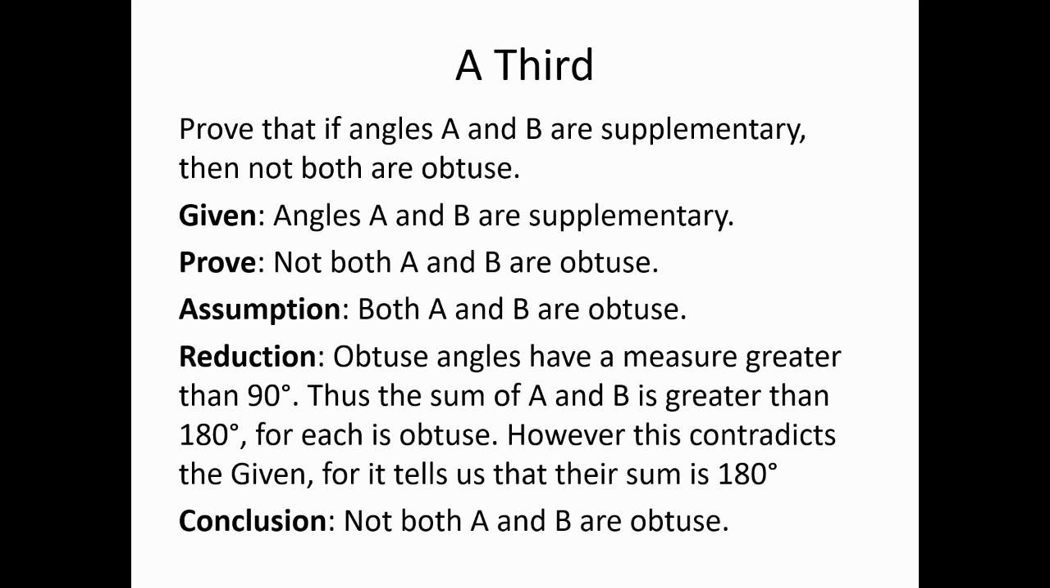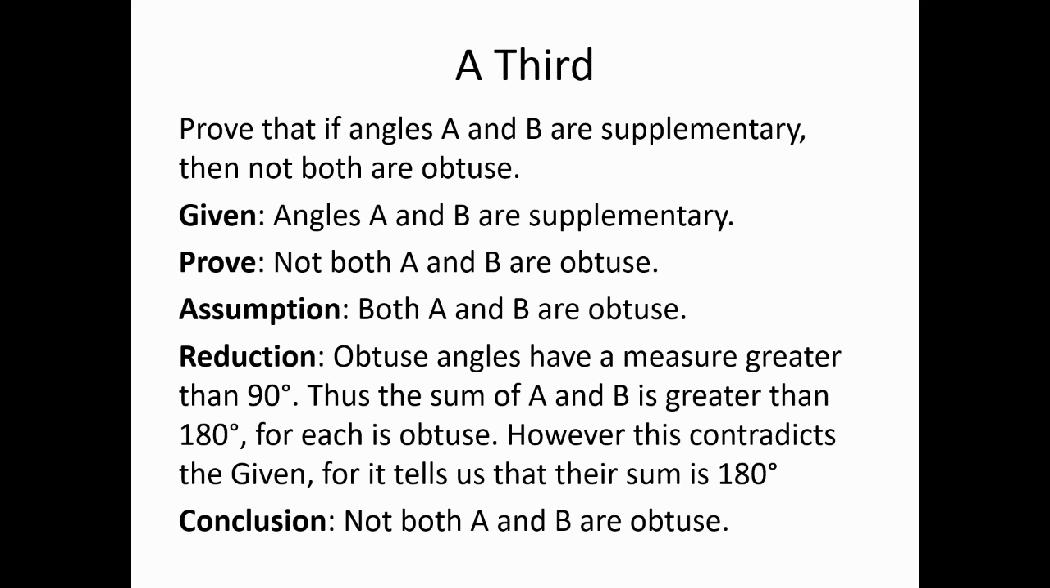And then let's think about what follows. Obtuse angles have a measure greater than 90 degrees. Thus, the sum of A and B is greater than 180 degrees. If you sum up two quantities, each of which is greater than 90, then the sum must be greater than 180. However, this contradicts the given, for the given says that angles A and B are supplementary, which means, of course, that their sum is 180 degrees. So the assumption, which was that both A and B are obtuse, leads us to contradict, in this case, the given. Doesn't, again, matter what you contradict. If you contradict anything you know is true, that's what the reduction has to do.